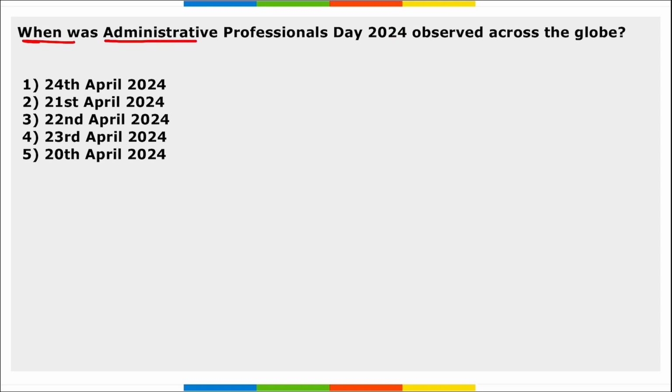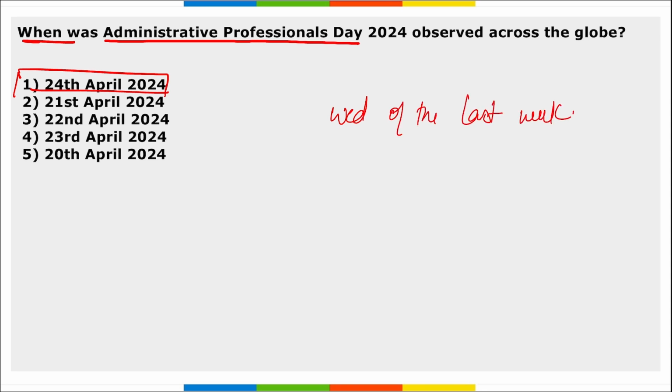Next, when was Administrative Professionals Day observed across the globe? So it is 24th of April we observe Administrative Professionals Day. And remember, this day is observed across the globe on the 24th of April, that is basically the Wednesday of the last week in April.